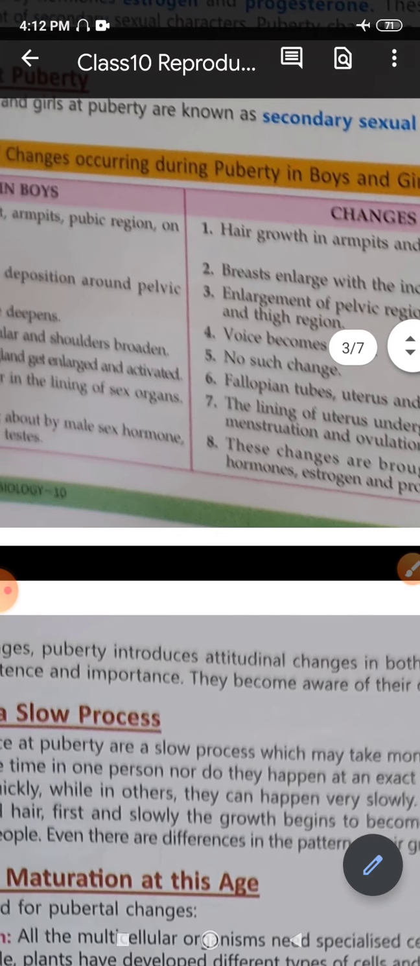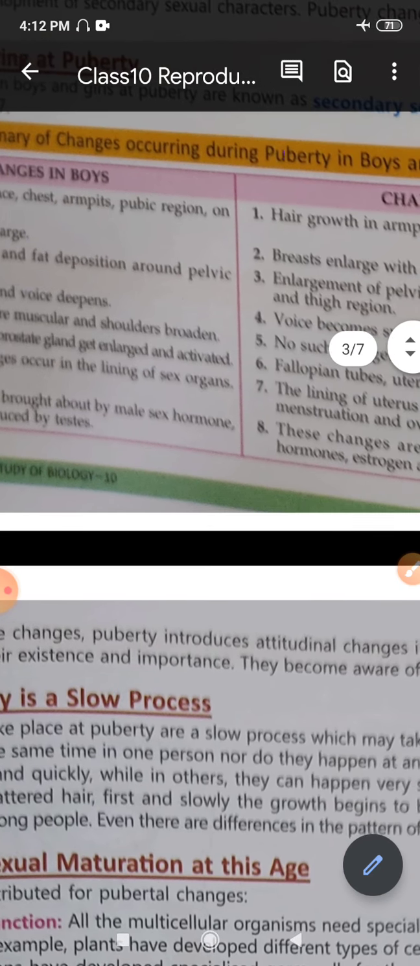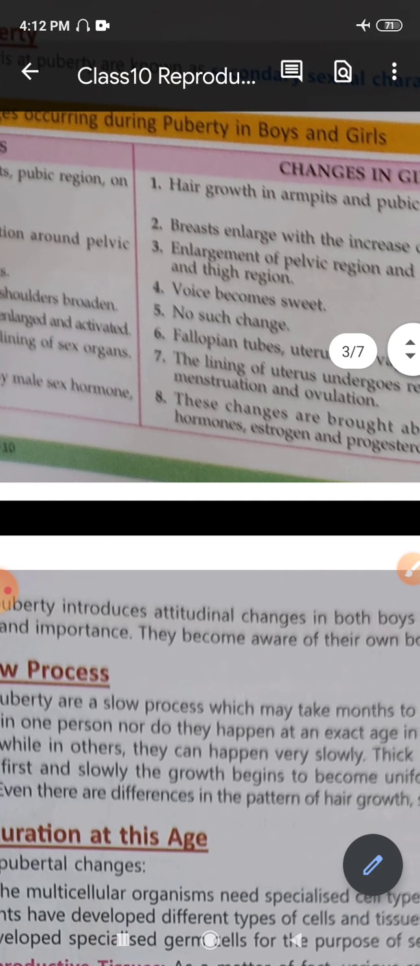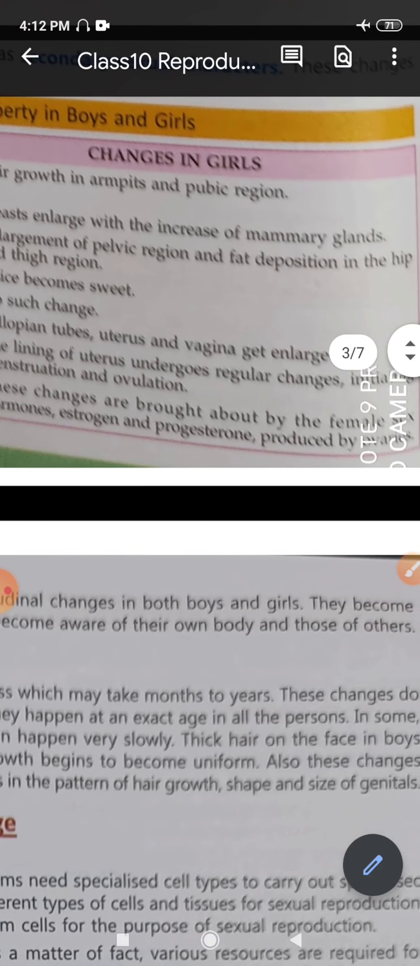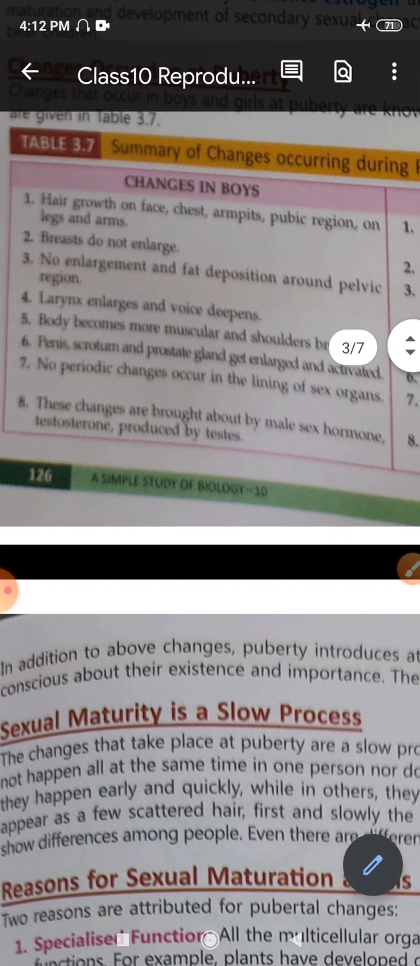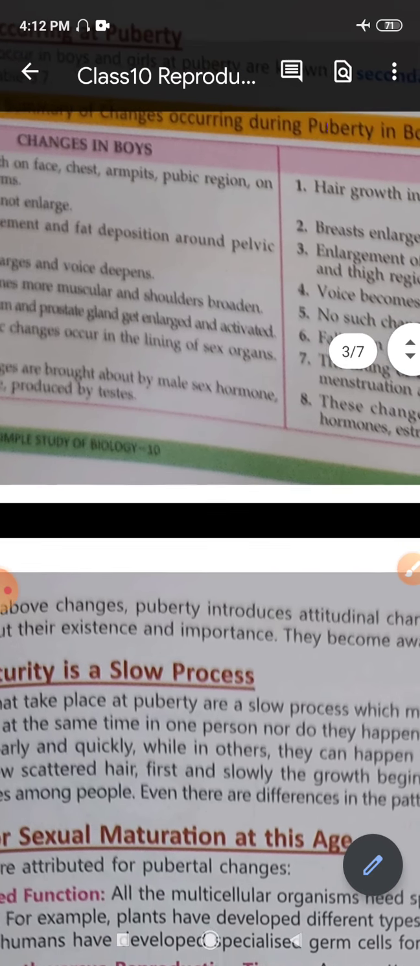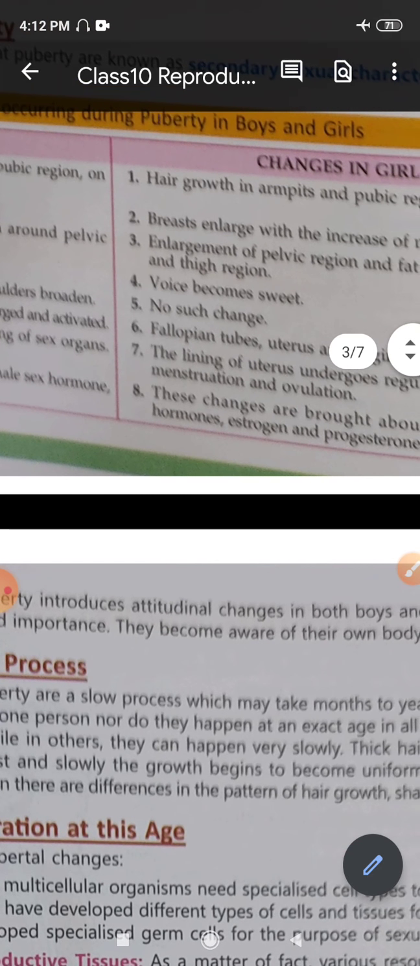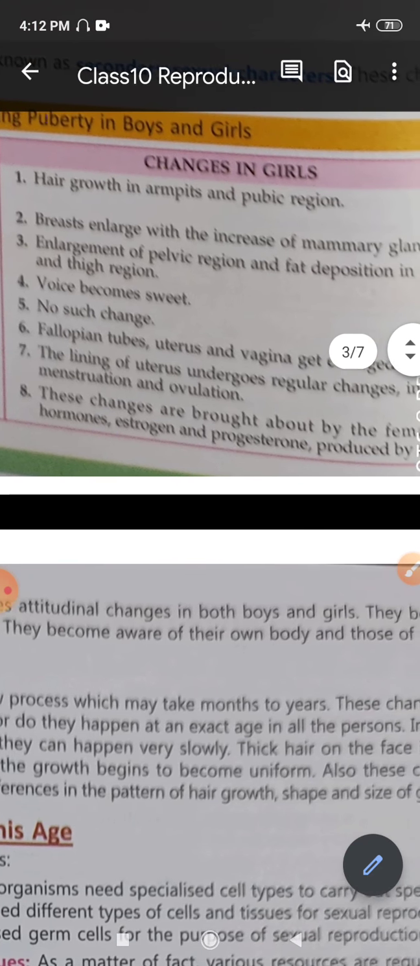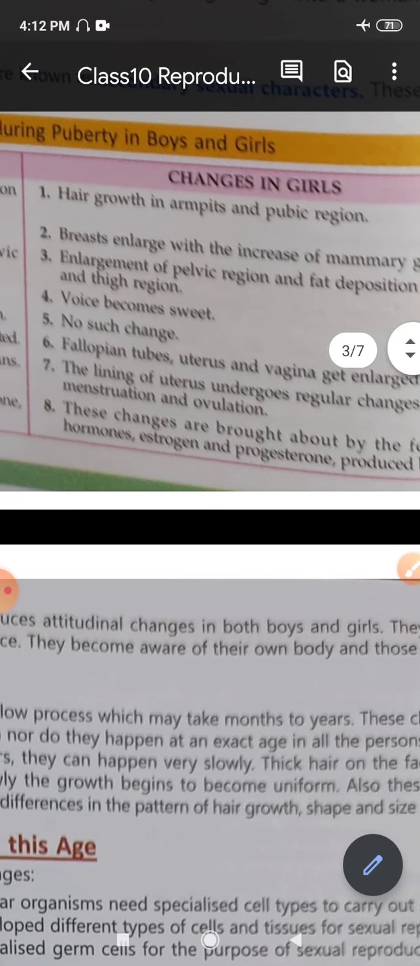So there's a little change here. Then in boys, breasts do not enlarge, whereas in girls, enlargement of the breast takes place with the increase of mammary glands. Then third point, there's no enlargement and fat deposition around the pelvic region in boys, whereas enlargement of the pelvic region, that is the hip region, right? Pelvic region enlargement and fat deposition in the hip and thigh region is found in girls.